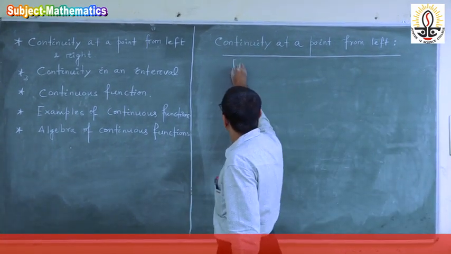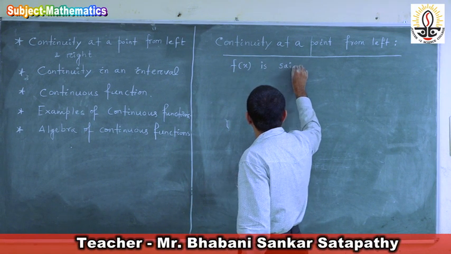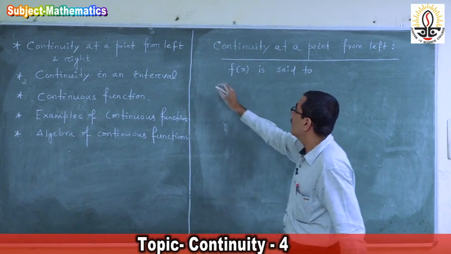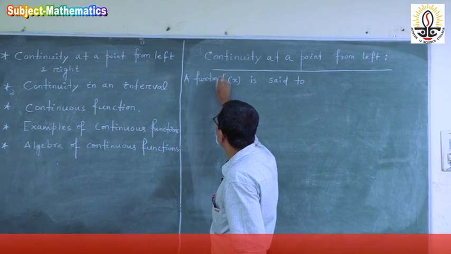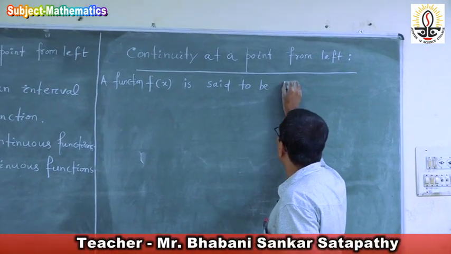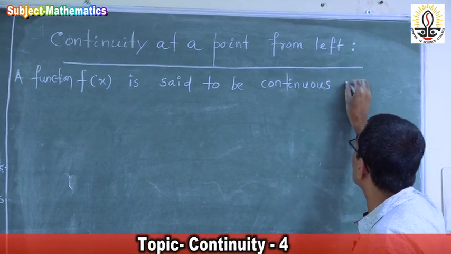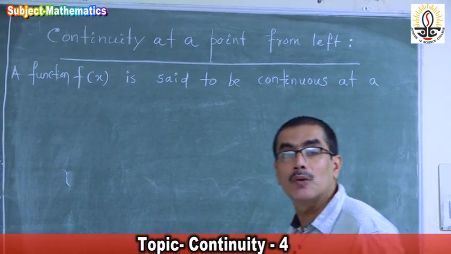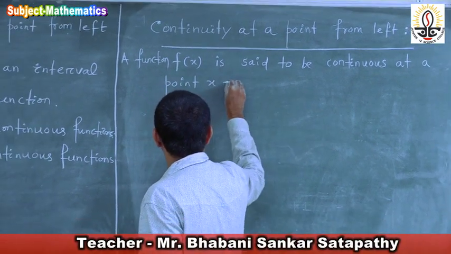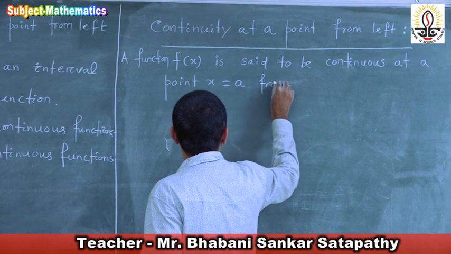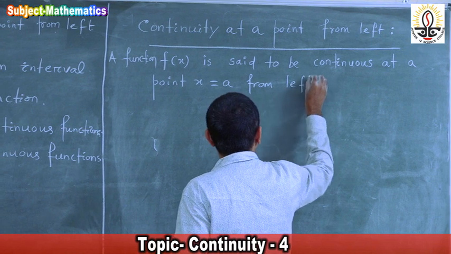A function f of x is said to be continuous at a point x is equal to a from left.